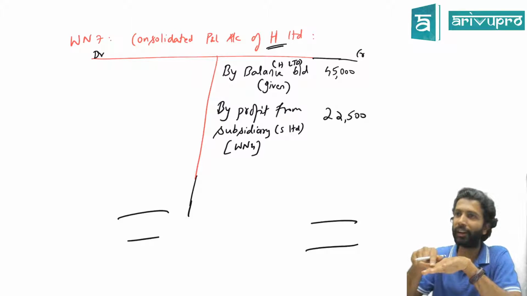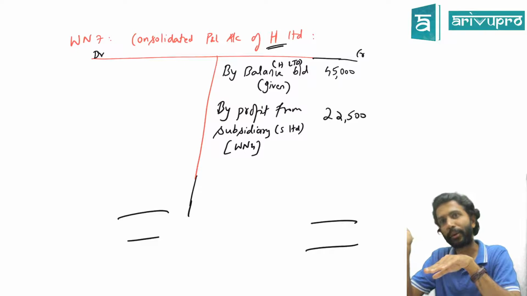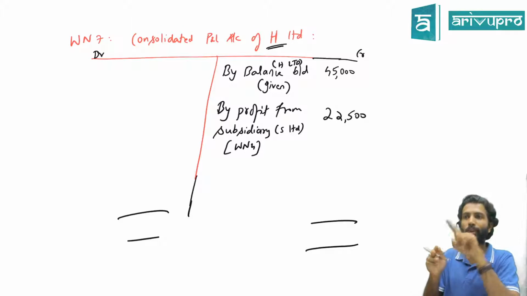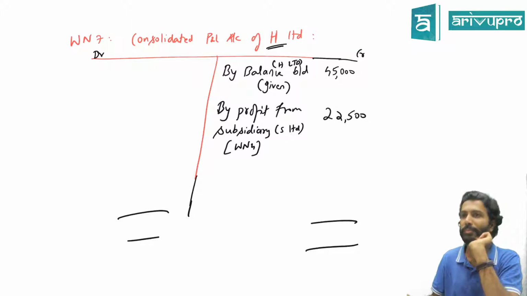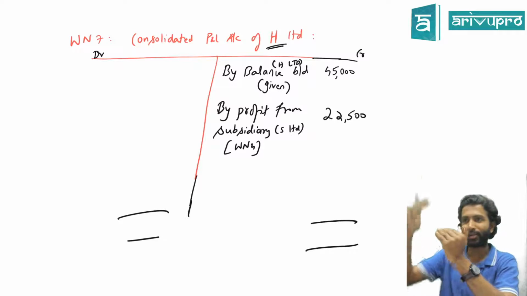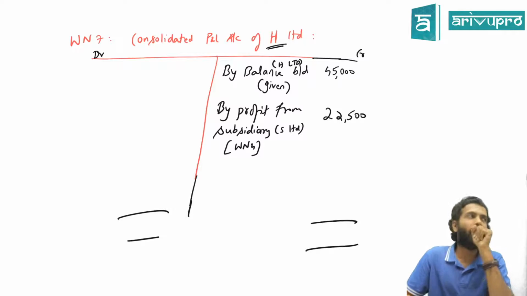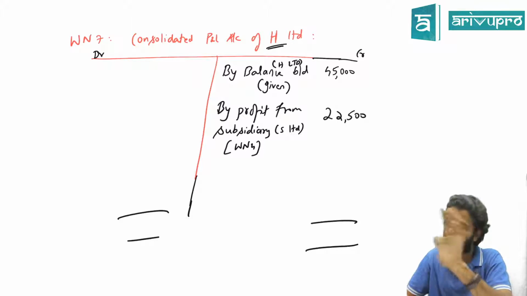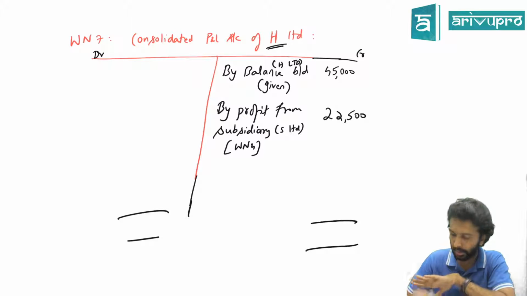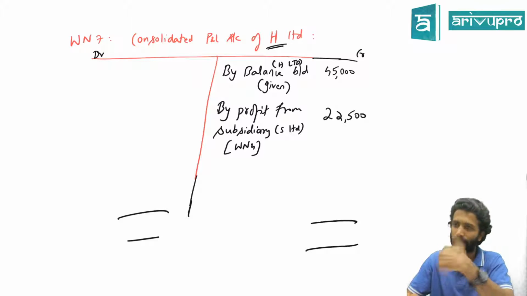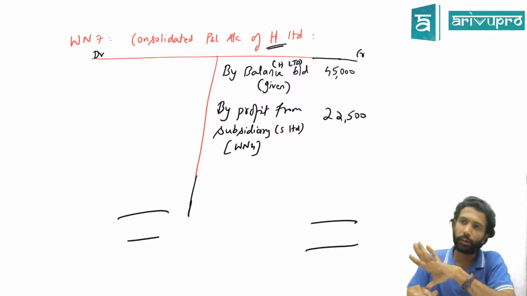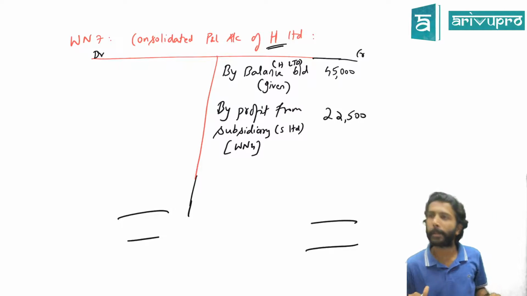Your question will be valid if S Limited sold goods to H. In that case, S Limited would have made the profit, and S's profit belongs to H and the minority. In the other way, it is top down. If it is bottom up, I'm talking about S to H, so H is the bottom-up case here. In that case, your question would be relevant. Still, the answer is the same. Why? I'll do the balance sheet. Then I think your question might be sorted. Otherwise, shoot it back again. I'll put this on hold. Fair enough. Just 5-10 minutes. Can you hold on? Yes.